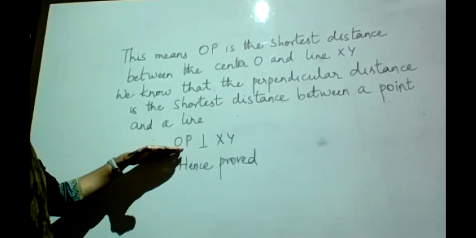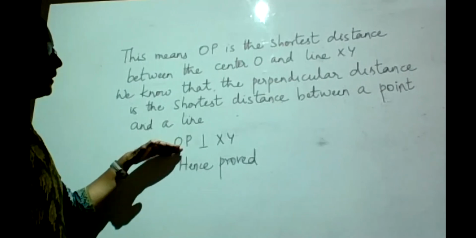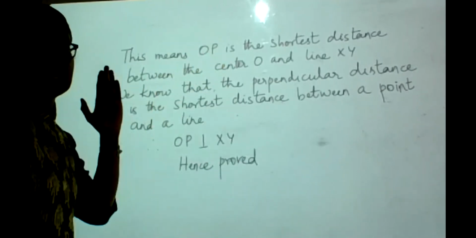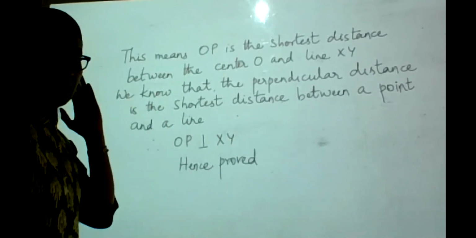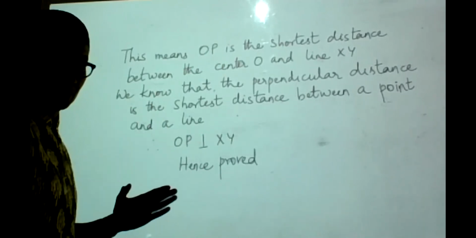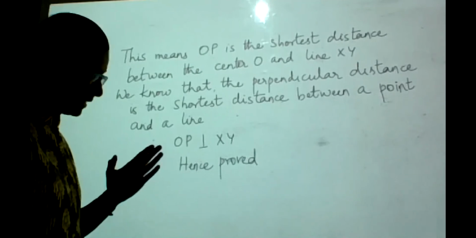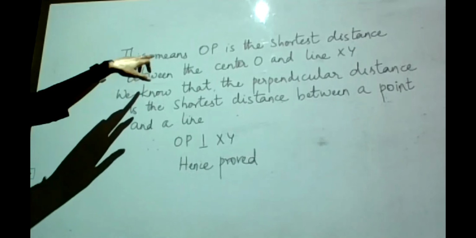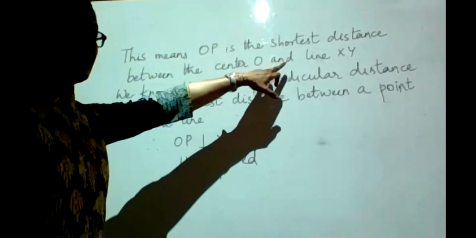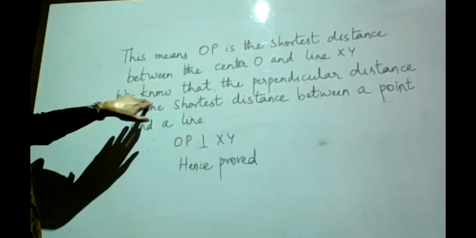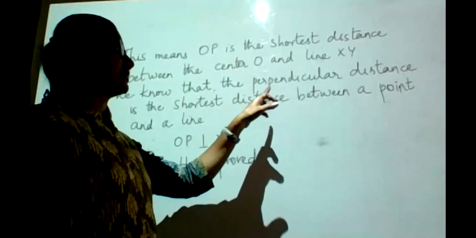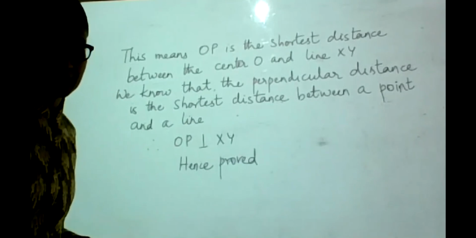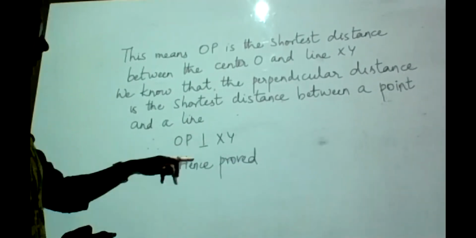And that's exactly what I want. I have to show that OP is perpendicular to XY. I have said OP is the perpendicular distance, which means it is making 90 degrees with the line XY, which is my tangent. Alright. So because I have argued that OP is the shortest distance, and already we know the perpendicular distance is the shortest distance between a point and a line, I can go and say OP is perpendicular to XY.